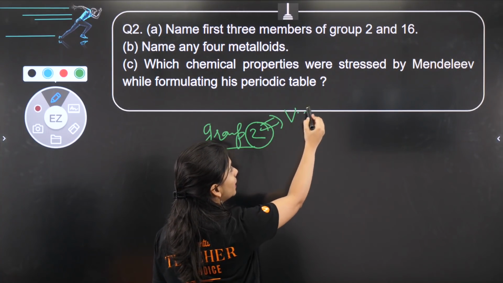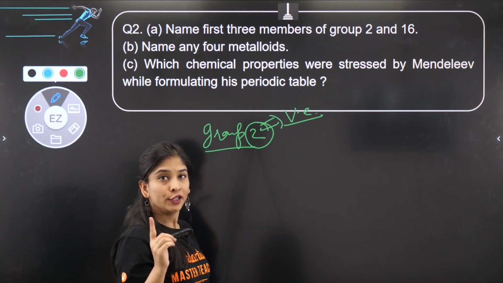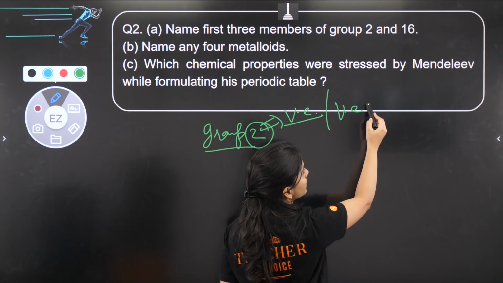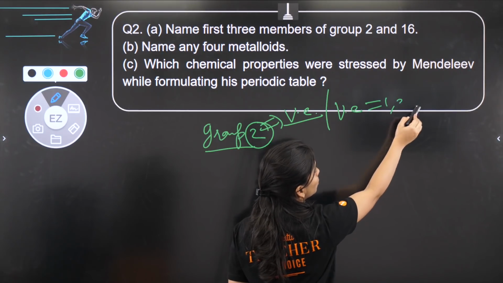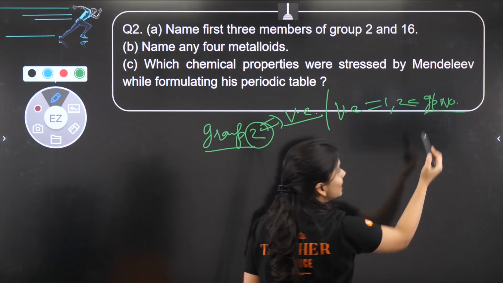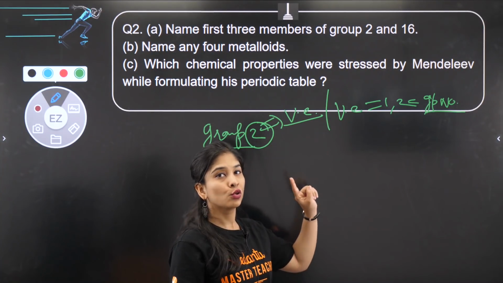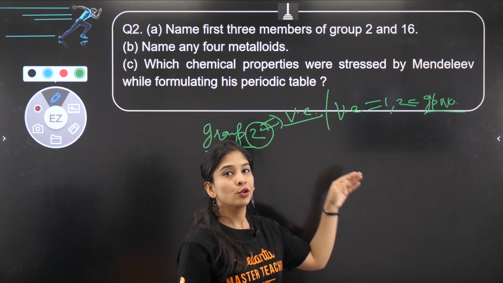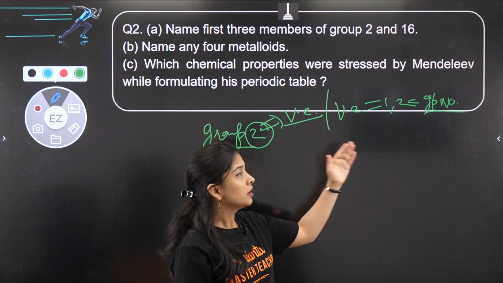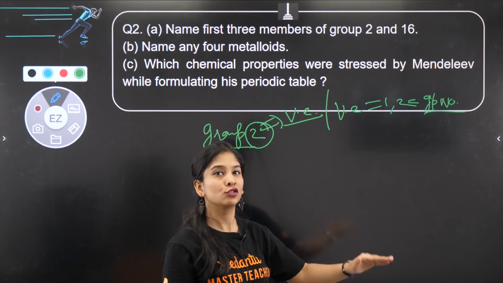also represents valence electrons. So there is one rule which you need to remember. If your valence electron is either 1 or 2, that will also represent its group number, right? Group number 1 means valence electron 1, group number 2 means valence electron 2.